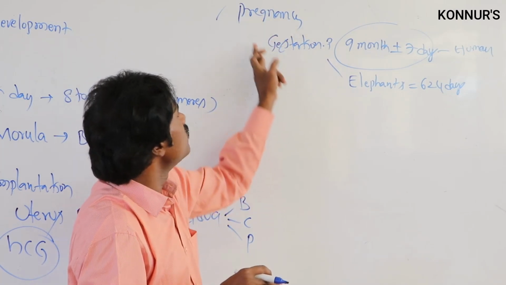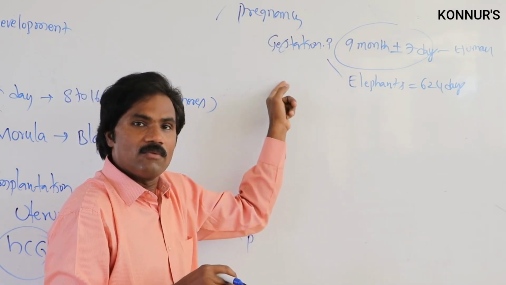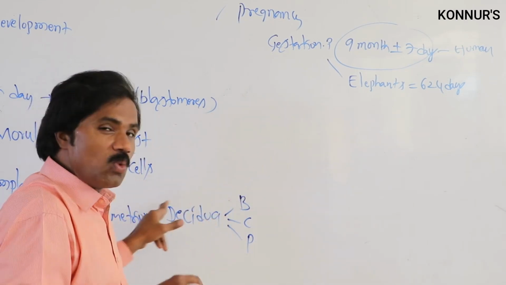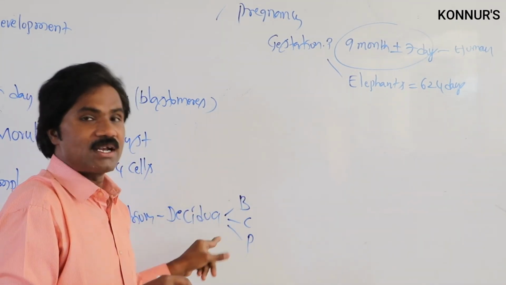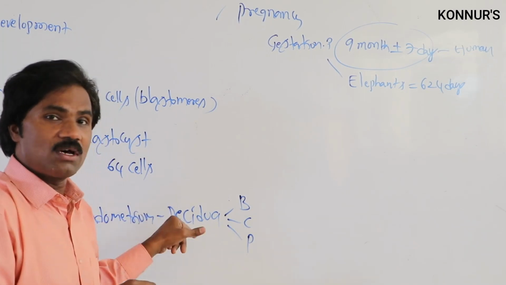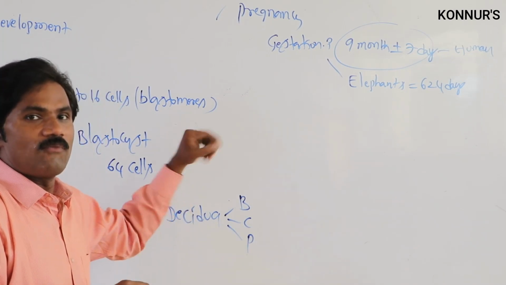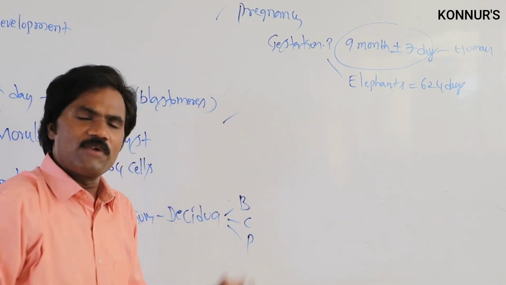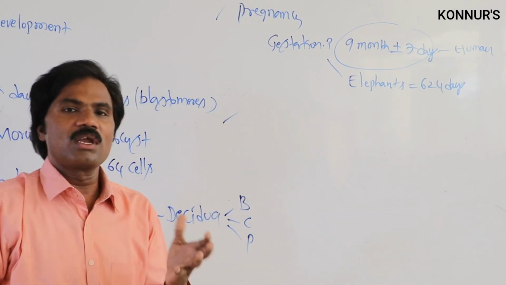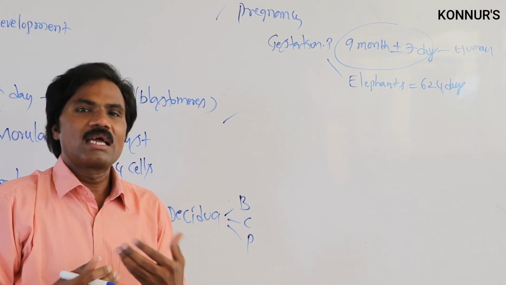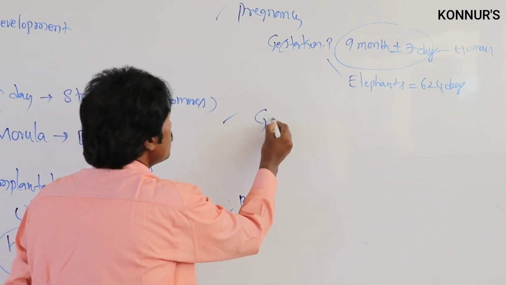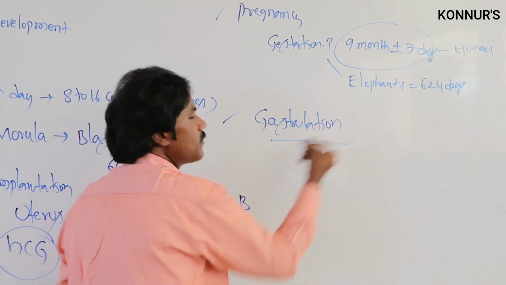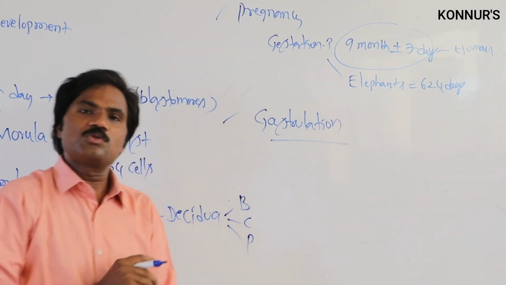Further development continues inside the womb, or metra or hystera, of the uterus. Then what is the further development? That is the formation of the gastrula, gastrulation. Then what is meant by gastrulation?